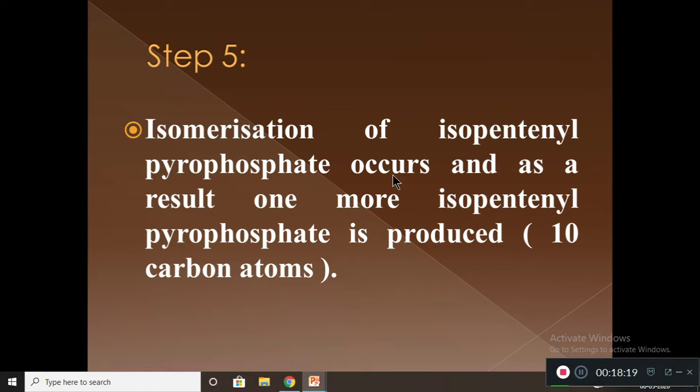Because of isomerization, the same substance is produced. The previous isopentenyl pyrophosphate has 5 carbon atoms, so now we have 2 isopentenyl pyrophosphates, giving 10 carbon atoms in that molecule.